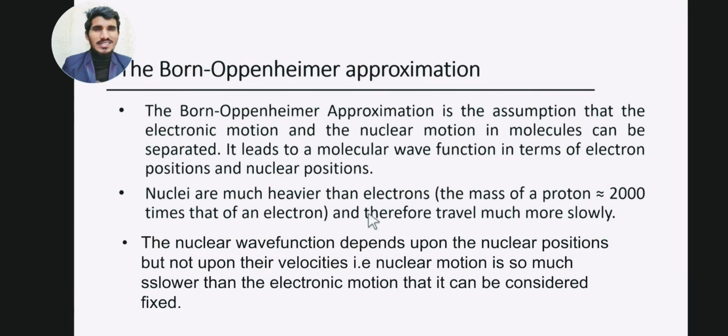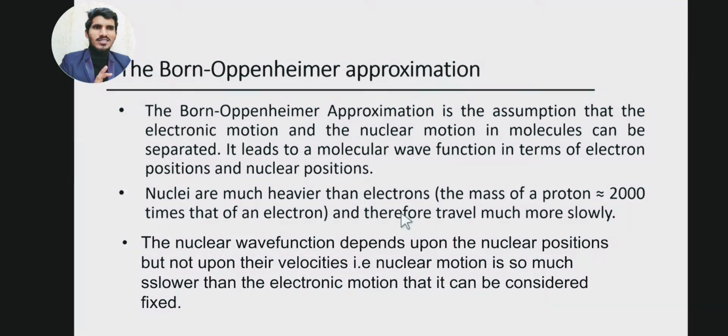The second thing, besides the time independent Schrodinger wave equation, on which computational chemistry is based is the Born-Oppenheimer approximation. So what is the Born-Oppenheimer approximation? It is the assumption that the electronic motion and the nuclear motion, the motion of the electrons and the motion of the nuclei in a molecule, can be separated. So it leads to a molecular wave function in terms of electron position and nuclear position.